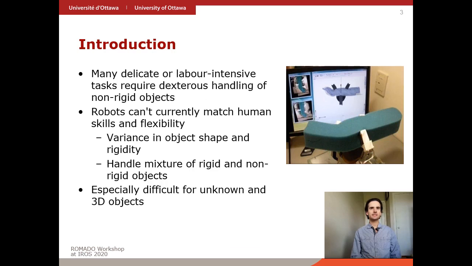There are many tasks, for instance in agriculture, food processing, or medicine, that are delicate or labor-intensive because they require the dexterous handling of non-rigid objects. However, they're currently difficult to automate because robots can't match human skills and flexibility, especially when dealing with the variance in object shape and rigidity, or when there's a mixture of objects. This is especially difficult when we have unknown objects and 3D objects.